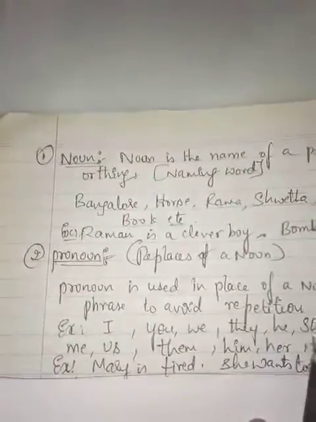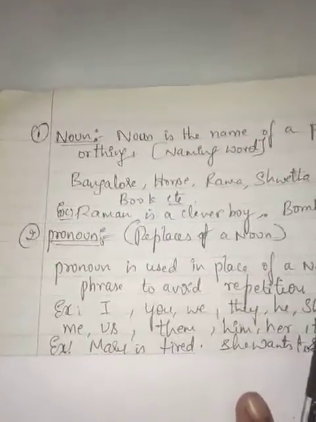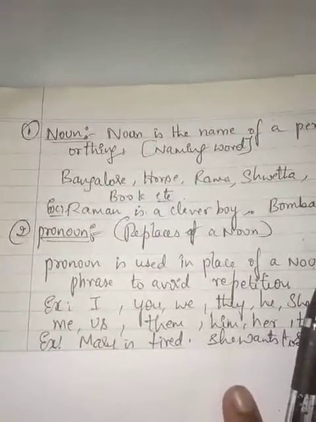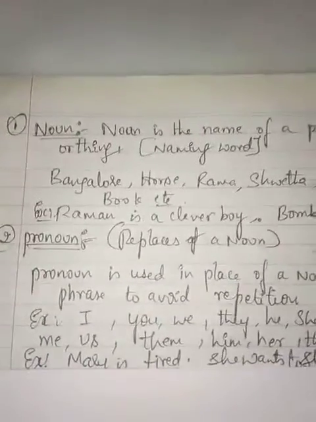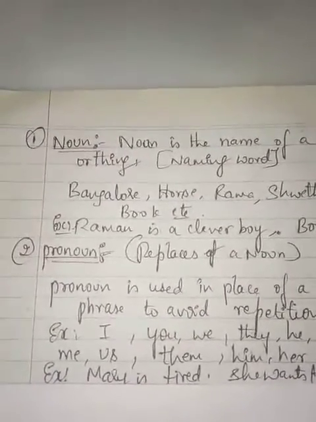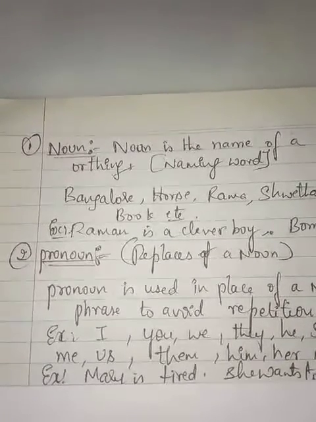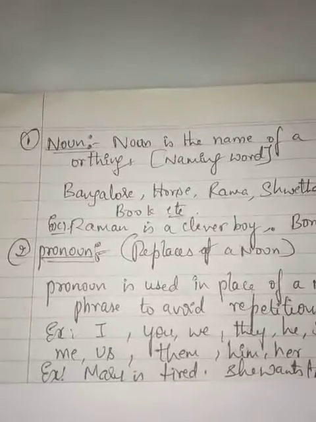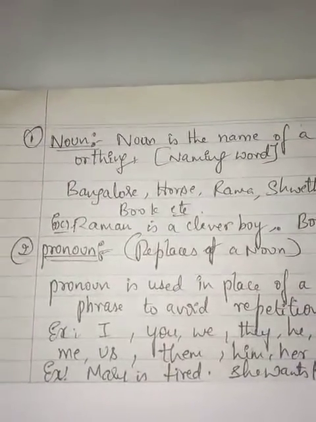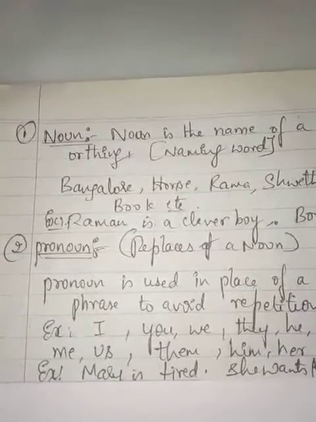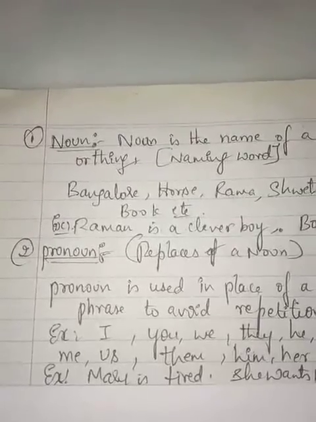So, dear students, in the previous slide we saw the word meaning. Now we will see the parts of speech in English grammar. We have around eight. The first is noun, second pronoun, third one is adjective, next is verb, adverb, interjection, conjunction, prepositions. Now in today's class we are going to learn four parts of speech.